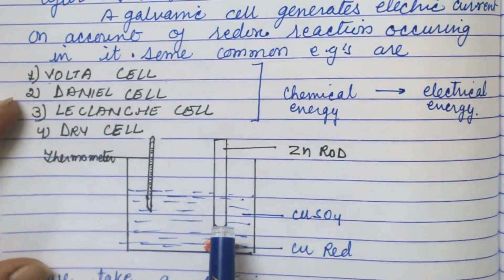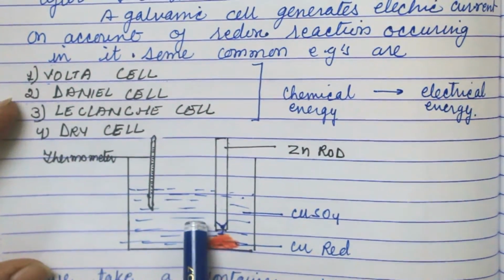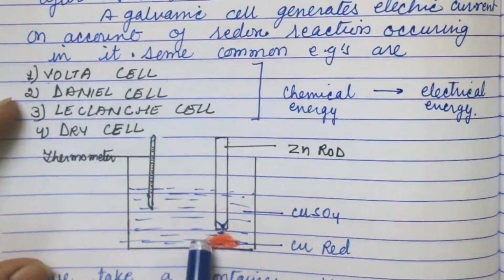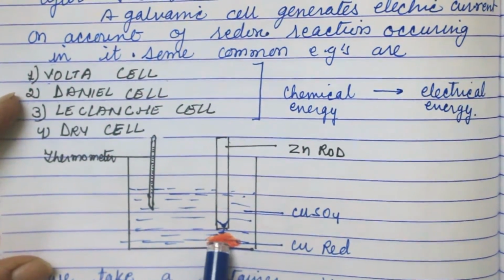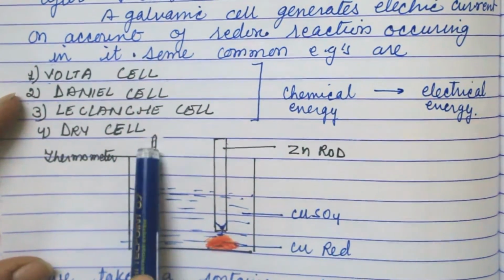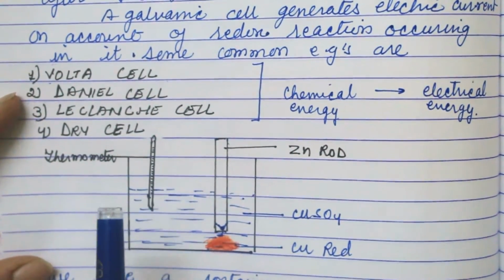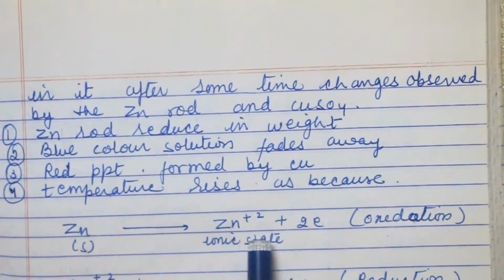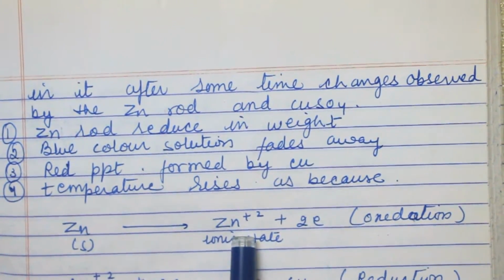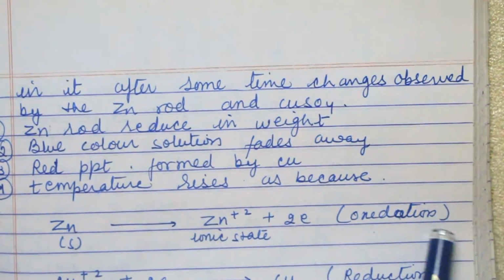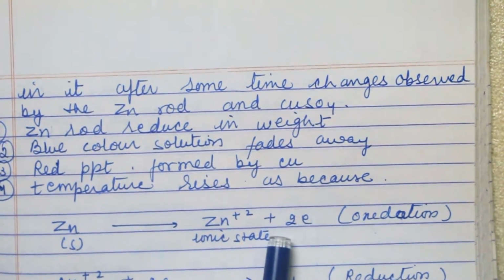When the zinc rod goes into the electrolyte, the blue color gets faded, and copper forms in its original red color, and the temperature rises. This thermometer shows the temperature rise. Solid zinc dissociates into the electrolyte as ions, losing electrons. This process is known as oxidation, where the metal loses electrons.